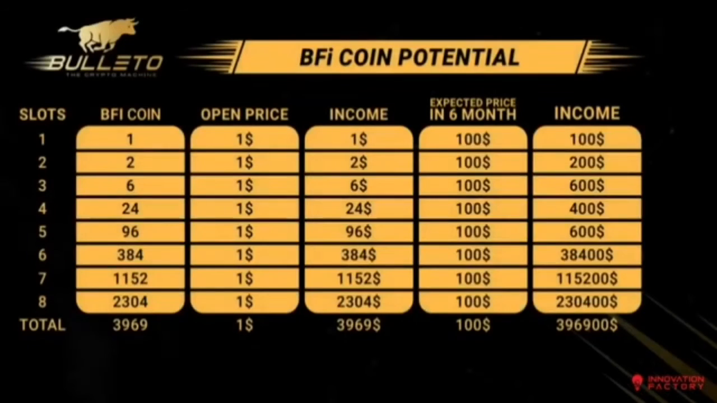Another amazing benefit of Bulleto smart contracts is the reward system. Each time you invest in Bulleto, you are rewarded with free BFI coins. With each slot, the reward multiplies, and at the end of 8 slots, you end up getting rewarded with 3,969 BFI coins. The starting value of one BFI coin is $1,